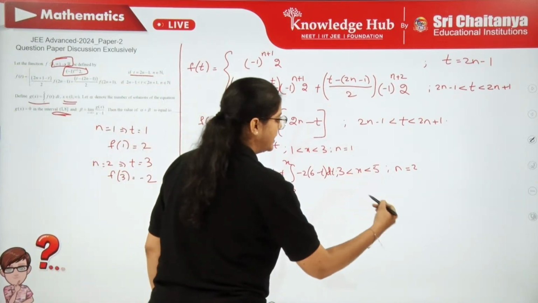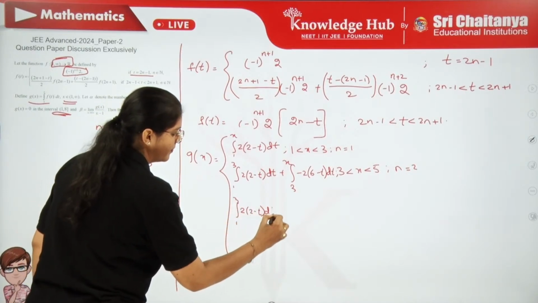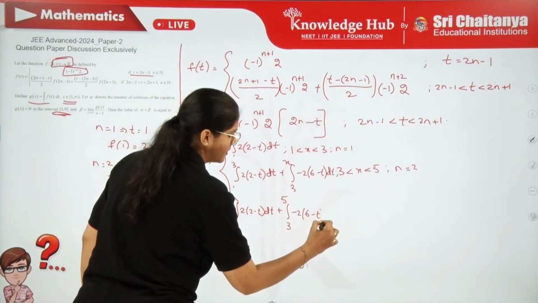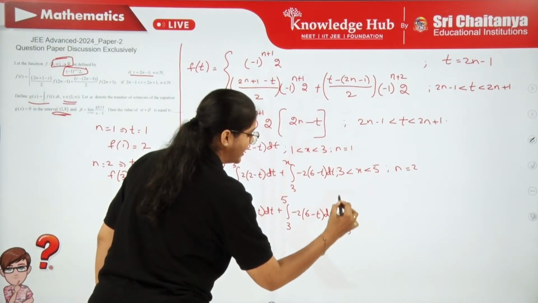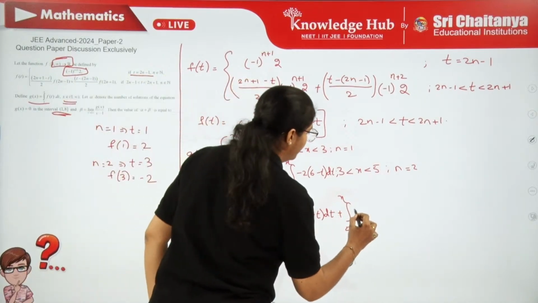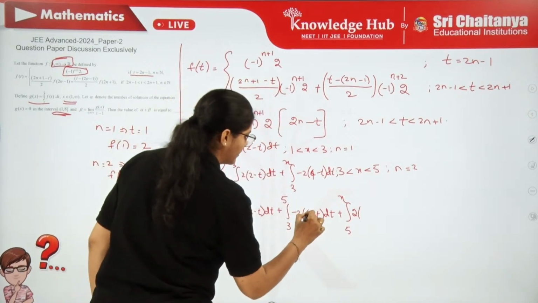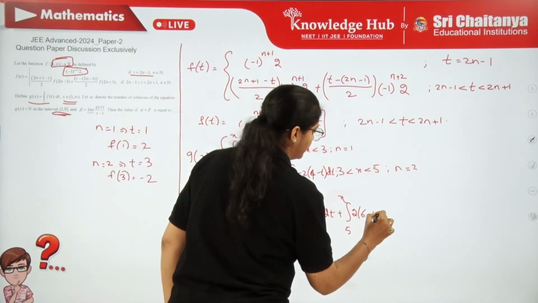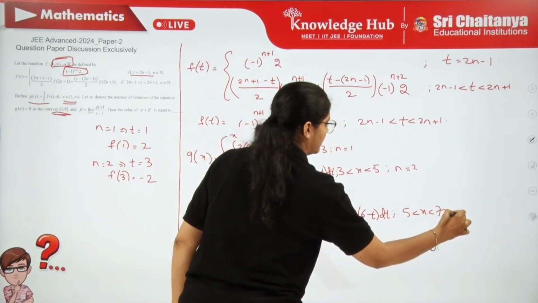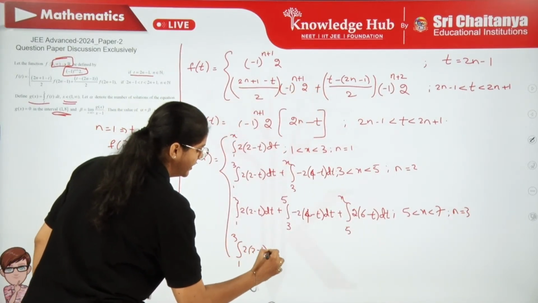For example, to write the next one, you write 1 to 3 the same function again, then 3 to 5 this function dt, and then finally 5 to x. For 5 to x you have to put n equals 3 here. So we get 2 into, with n equals 3, actually this is 4. You are getting 4 here, and the next time you will get (6 minus t) dt. This is when x is from 5 to 7. Here n equals 3. Similarly 1 to 3, 2 into (2 minus t) dt.